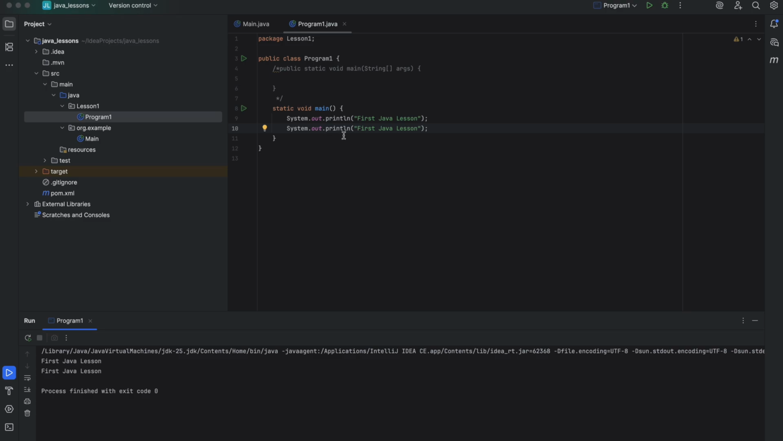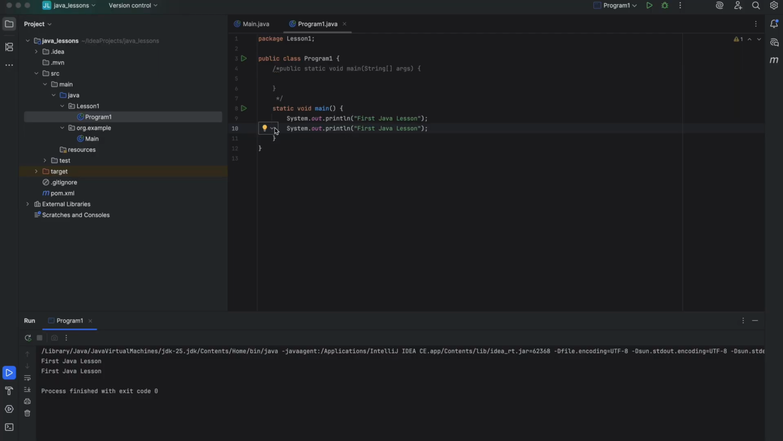Then we have println. Println is a method of the out object. It means print line. It prints the given text and then moves the cursor to the next line. If you use print instead, it would stay on the same line.